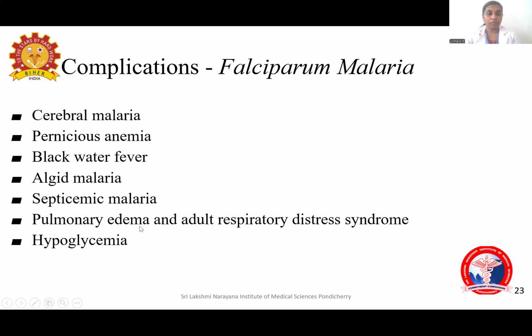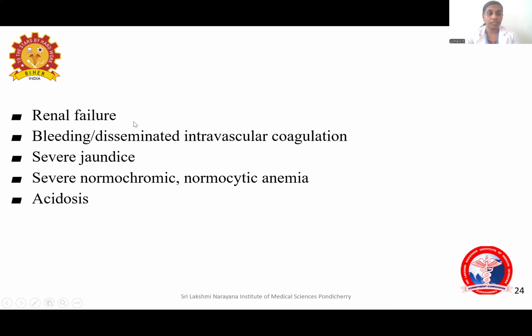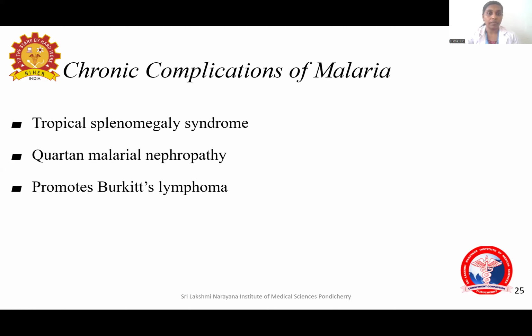Other complications are pulmonary edema, adult respiratory distress syndrome, because it affects all the organs. Then hypoglycemia, renal failure, bleeding, disseminated intravascular coagulation, severe jaundice, all these are complications of falciparum malaria. And even the anemia will be very severe. Then acidosis. These are the complications seen in Plasmodium falciparum.